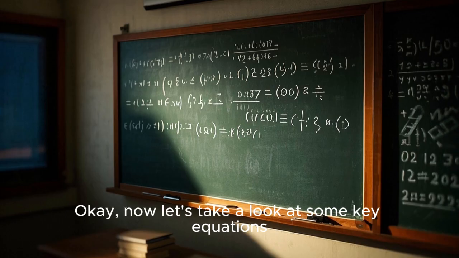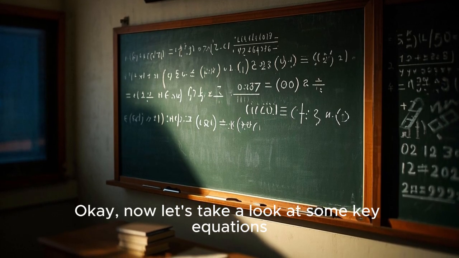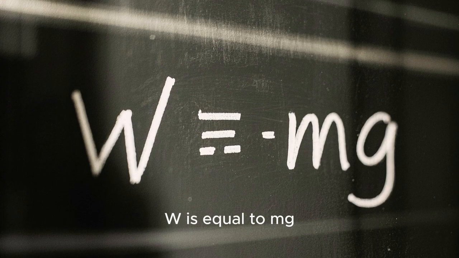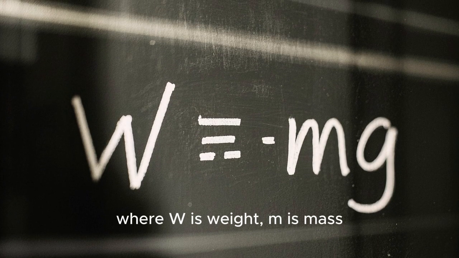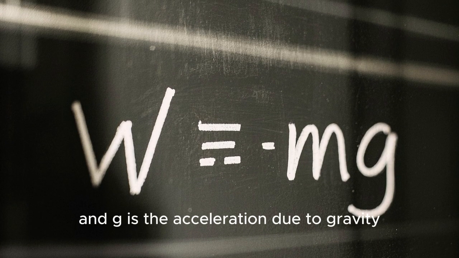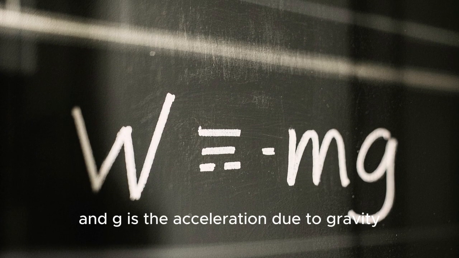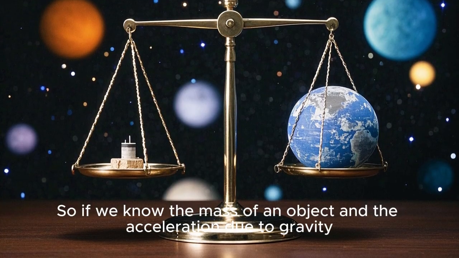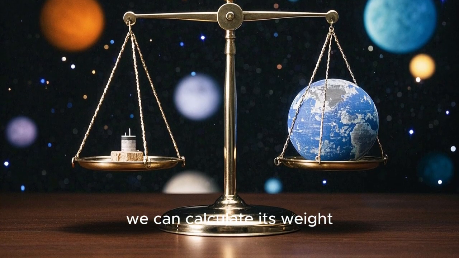Okay, now let's take a look at some key equations. The first one is the definition of weight. W is equal to mg, where W is weight, m is mass, and g is the acceleration due to gravity. So if we know the mass of an object and the acceleration due to gravity, we can calculate its weight.